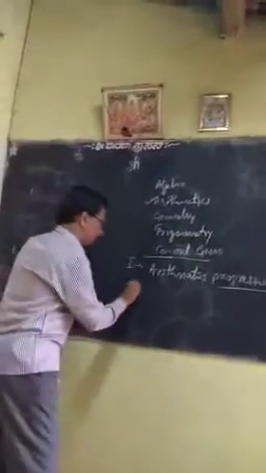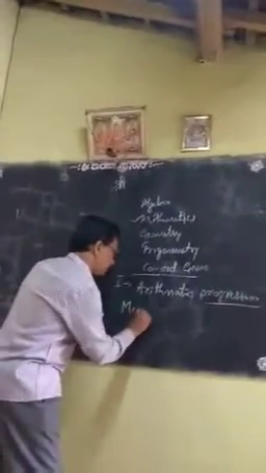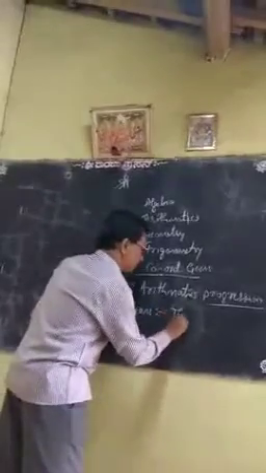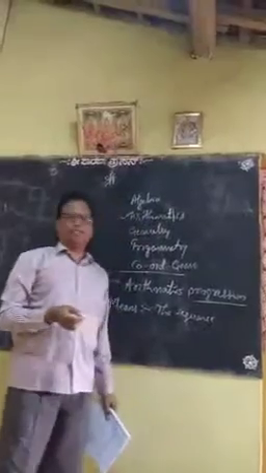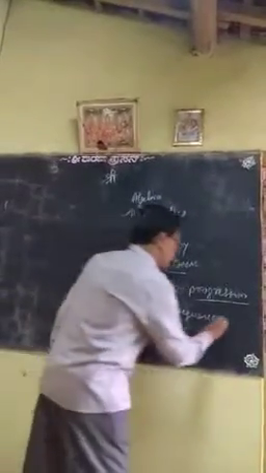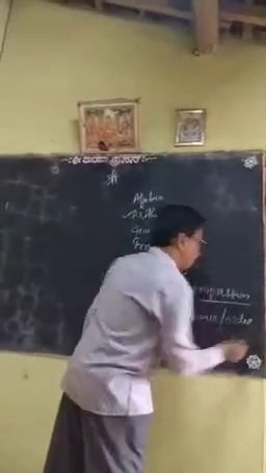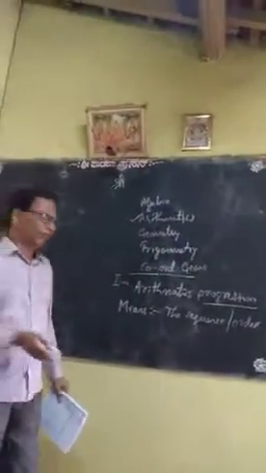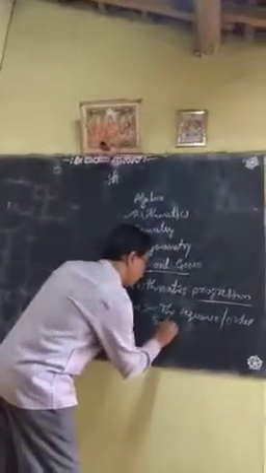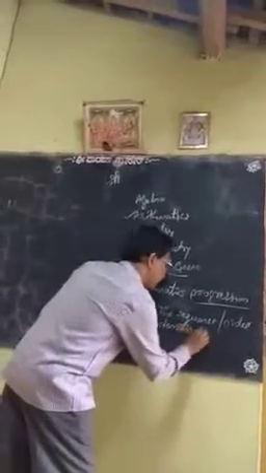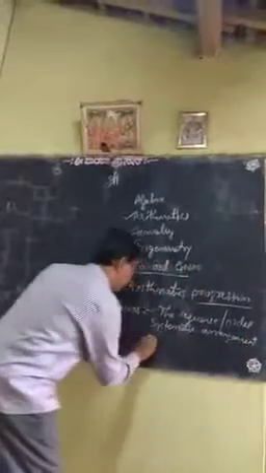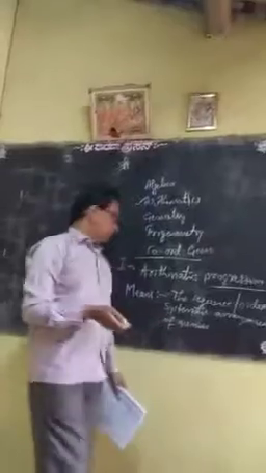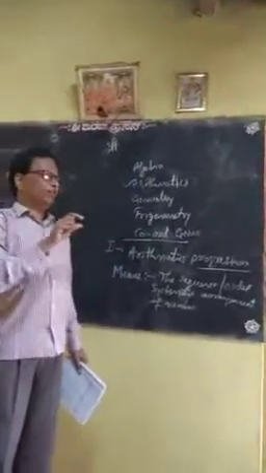Progression means what? Progression means the sequence. Sequence means the order, or the systematic arrangement of numbers. What it means here, systematic arrangement means writing one by one.